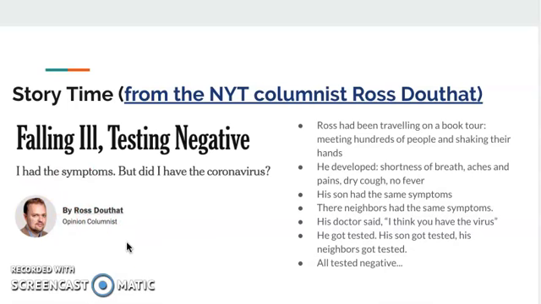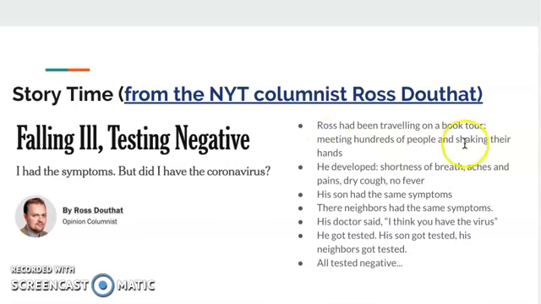He is a columnist for the New York Times, and he just wrote an entire article about how he thinks he tested negative for the coronavirus, but he actually has the virus. So this is called a false negative.